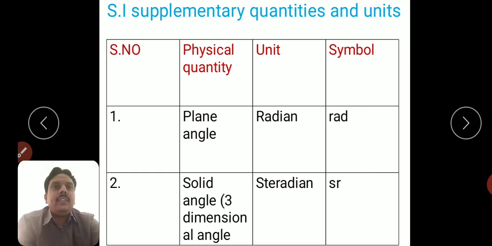In addition to the fundamental quantities, there are 2 quantities which are known as supplementary quantities. The supplementary quantities are, one is plane angle, the second one is solid angle. Solid angle is a 3-dimensional angle. So plane angle unit is measured in radians. It is represented by rad. Solid angle is measured in steradian, represented by sr.